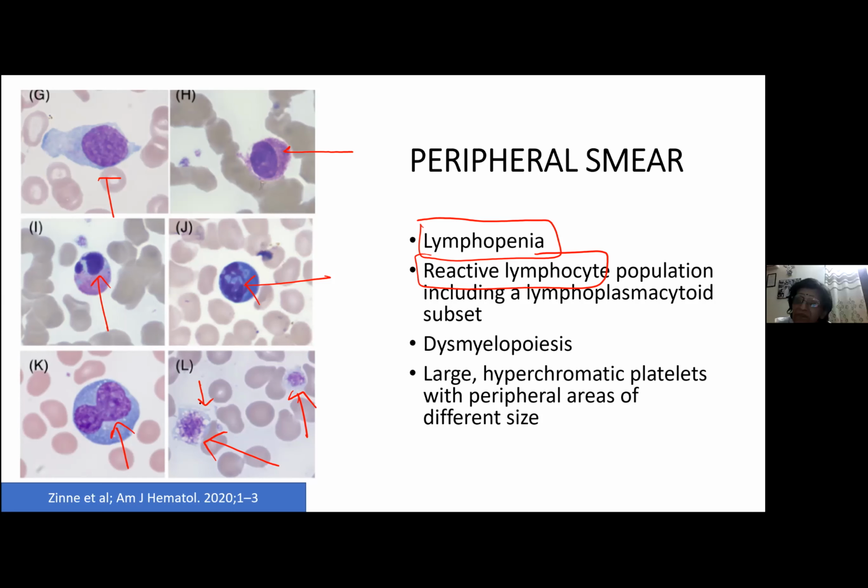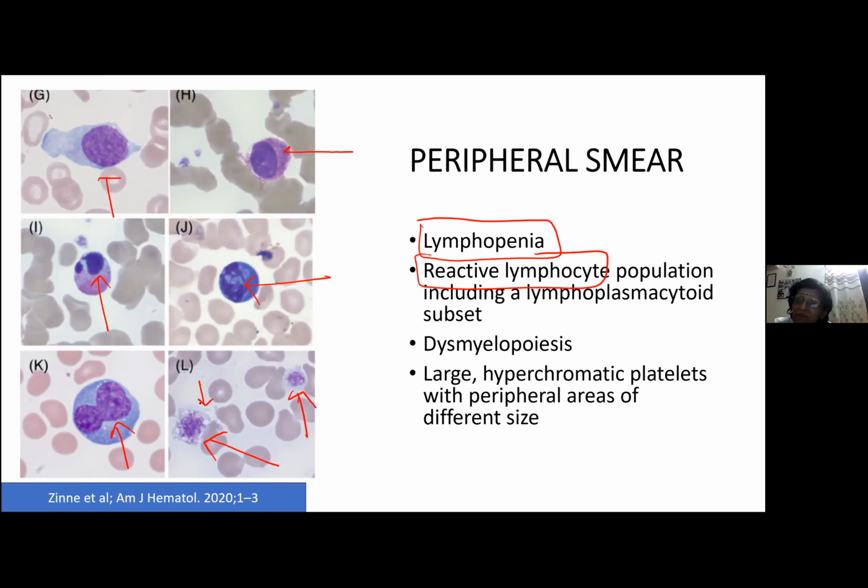Okay, so this is a very, very important finding here. You see, so what do you see? Large platelets you can see basically, and some of them are hyperchromatic, and the peripheral area can show various areas of vacuolation. Okay, so that's the finding that is described on the peripheral smear of the COVID patients.